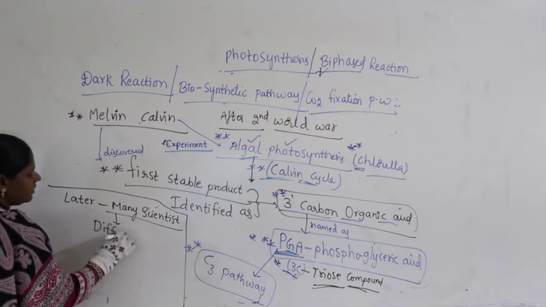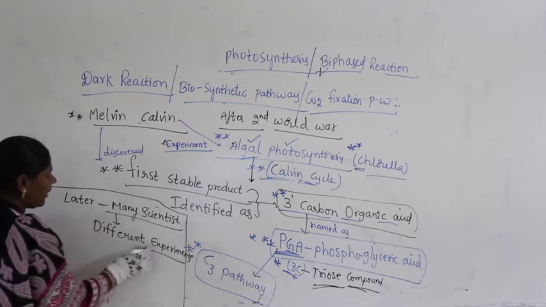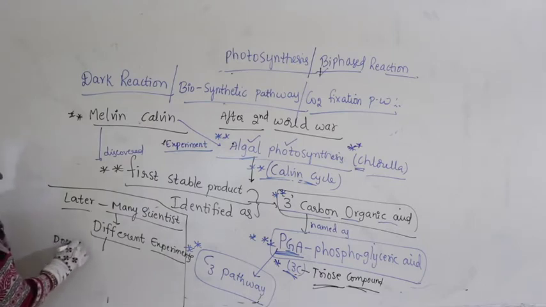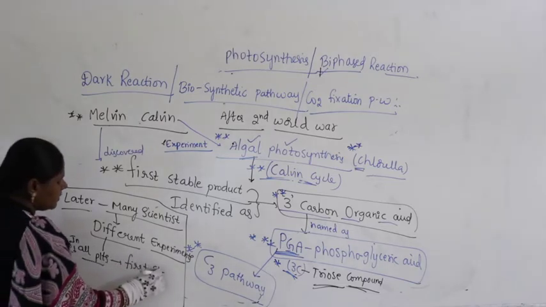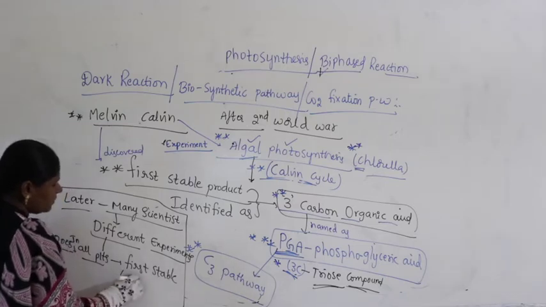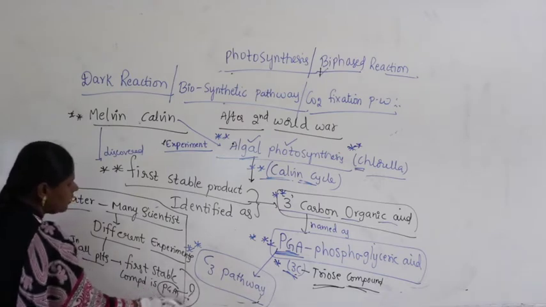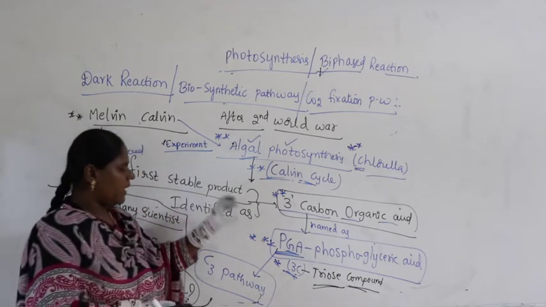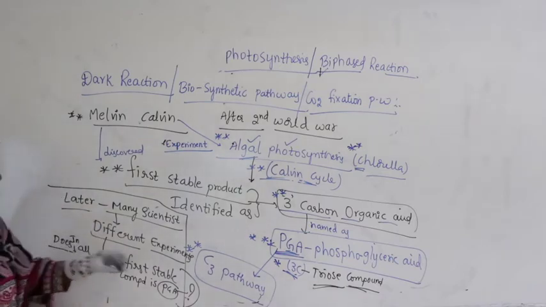Many scientists have done different experiments to see whether in all plants the first stable compound is PGA. The question mark remains. According to Melvin Calvin, in plants the first stable compound is PGA. So, the first pathway itself is called the C3 pathway.